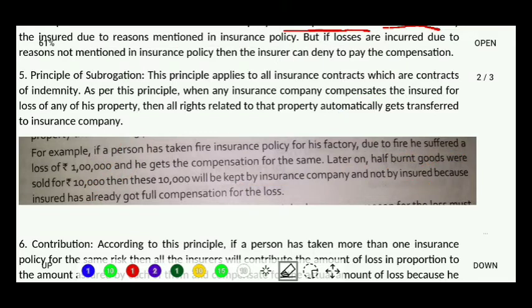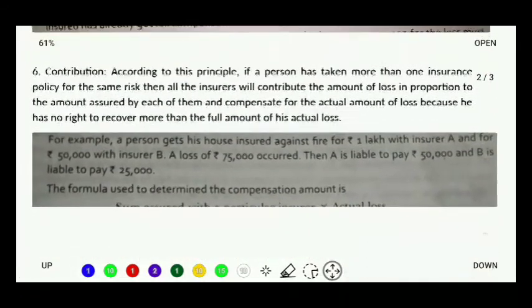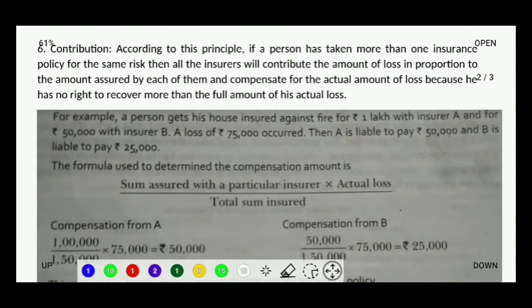Now let's move to insurance principle number 6. I hope I am not going very fast. Anyways, if we complete, I shall revise it again. Let's move to principle number 6, that is principle of contribution.